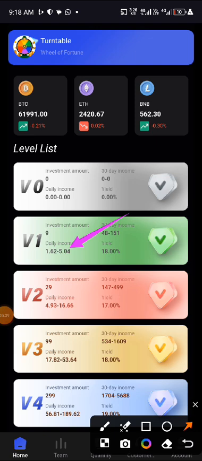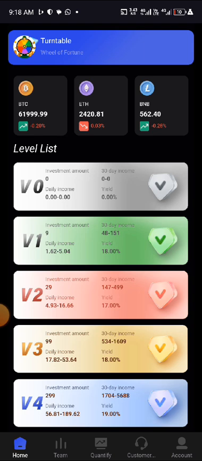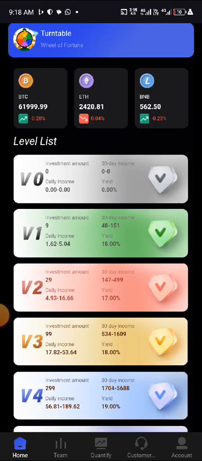If you like, you can deposit $10 on VIP 1, or $11, $12, $13, $14, $20, like that. All will give you their own profit each. For instance, $18 can give you 3 point something dollars, or up to $4.